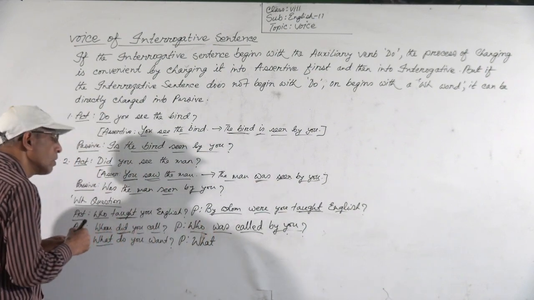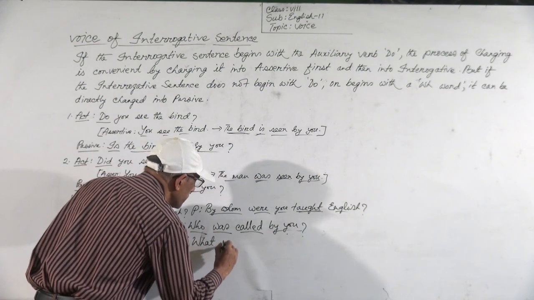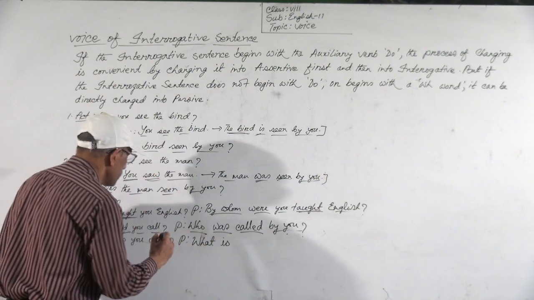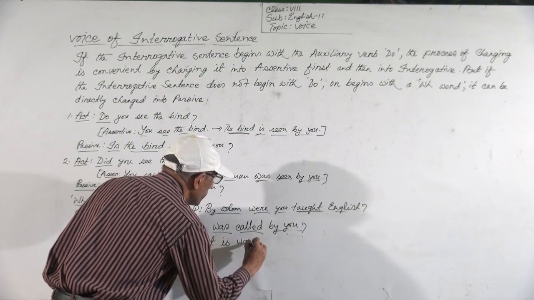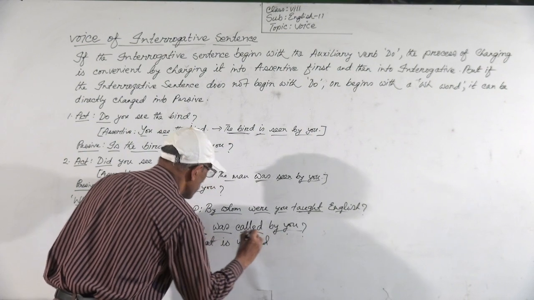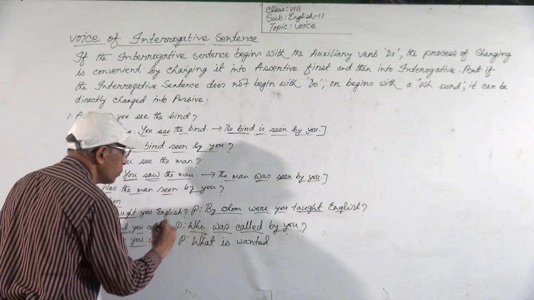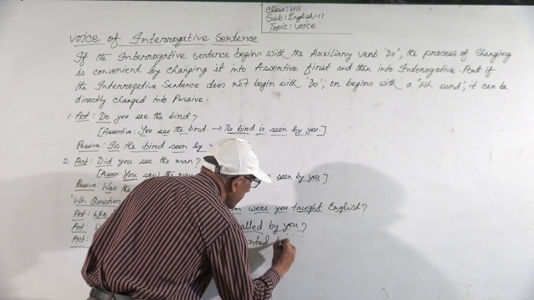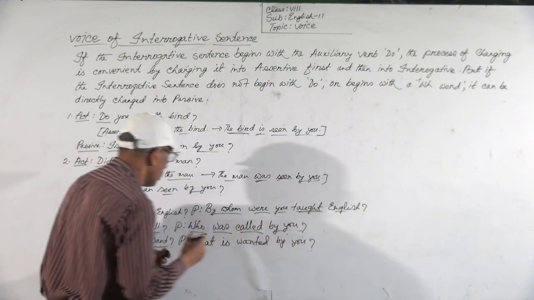What, and then auxiliary verb is. What is, want will be wanted in first participle form. What is wanted, and you will be by you.